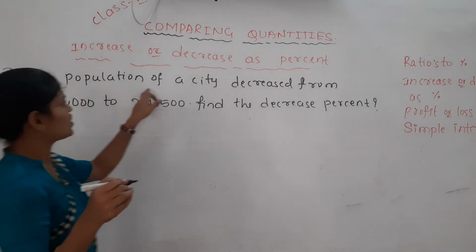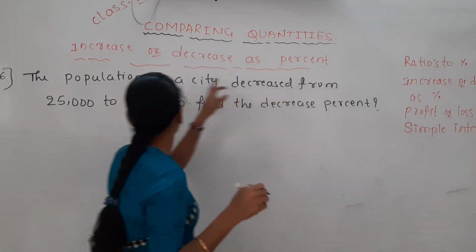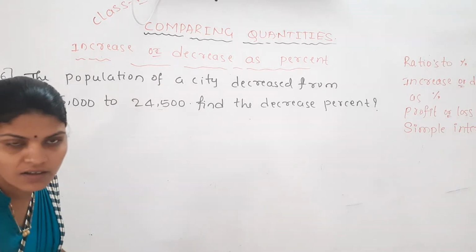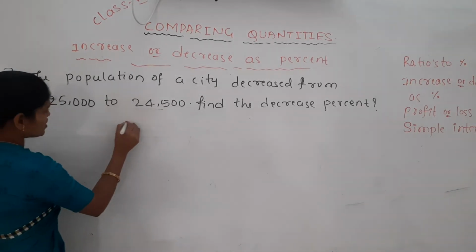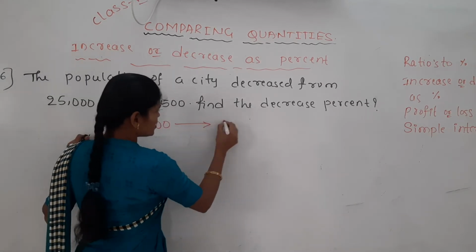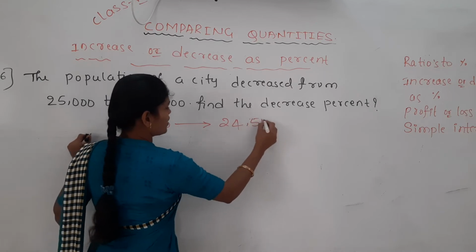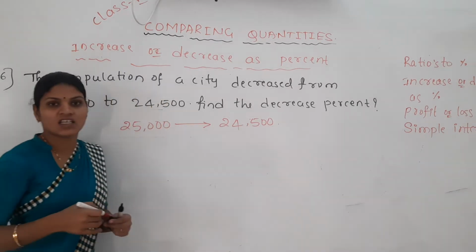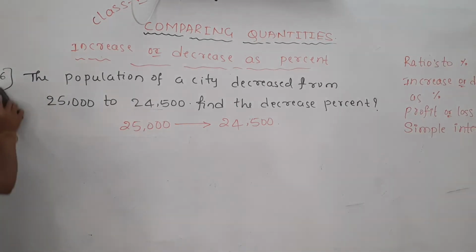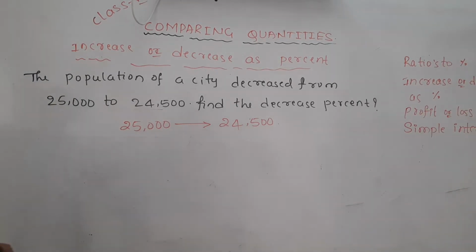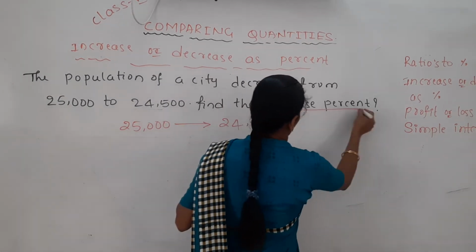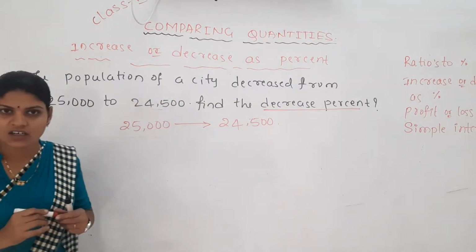The population of a city decreased from 25,000 to 24,500. Before it was how much? 25,000. To how much did it decrease? 24,500. How many people decreased here? 500 people decreased. So what do we have to find? We need to find the decrease percent.